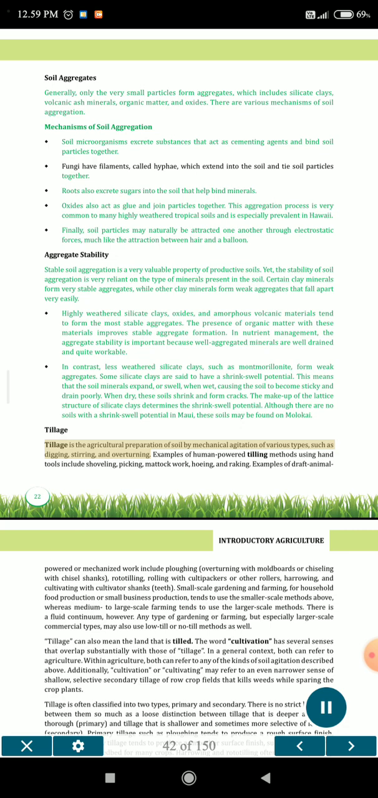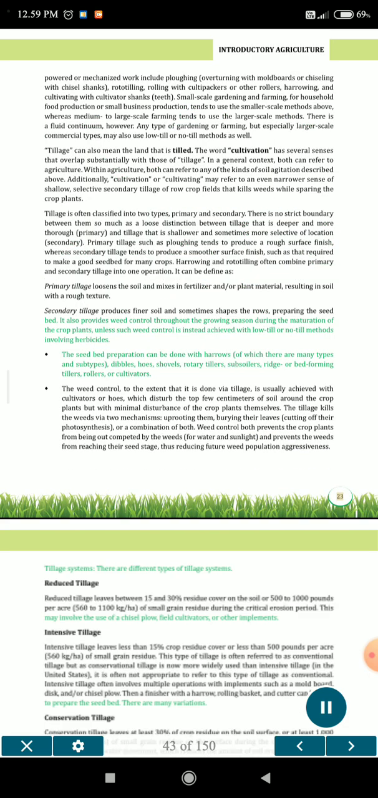Tillage. Tillage is the agricultural preparation of soil by mechanical agitation of various types, such as digging, stirring, and overturning. Examples of human-powered tilling methods using hand tools include shoveling, picking, mattock work, hoeing, and raking. Examples of draft animal-powered or mechanized work include plowing, overturning with moldboards or chiseling with chisel shanks, rototilling, rolling with cultipackers or other rollers, harrowing, and cultivating with cultivator shank teeth.